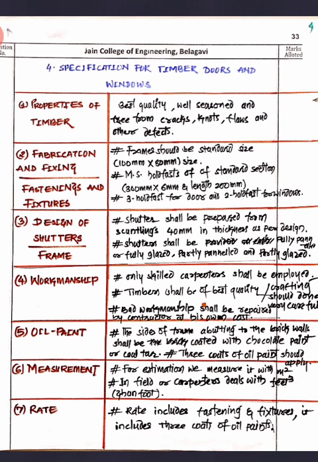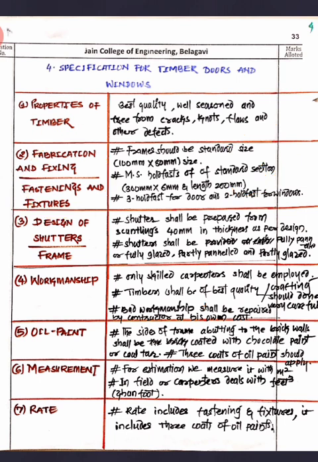If you're talking about the fabrication and fixing, the foremost thing is that you should have the standard frame size of 100 into 80. The standard hold fast size is 300 into 6 into 200 length. Then a minimum of 3 hold fasts should be there for the door, and 2 hold fasts for the window frames.